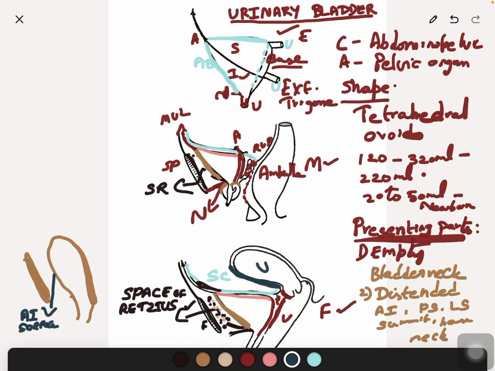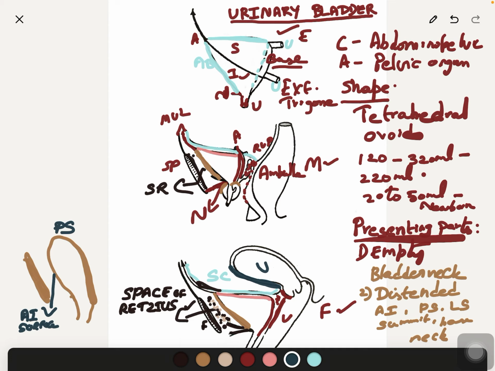Postero-superior surface. This is the postero-superior surface, which in the empty bladder is called the superior surface. So that has the same relations with the sigmoid colon and intestine. Each lateral surface is partly peritoneal and partly non-peritoneal.